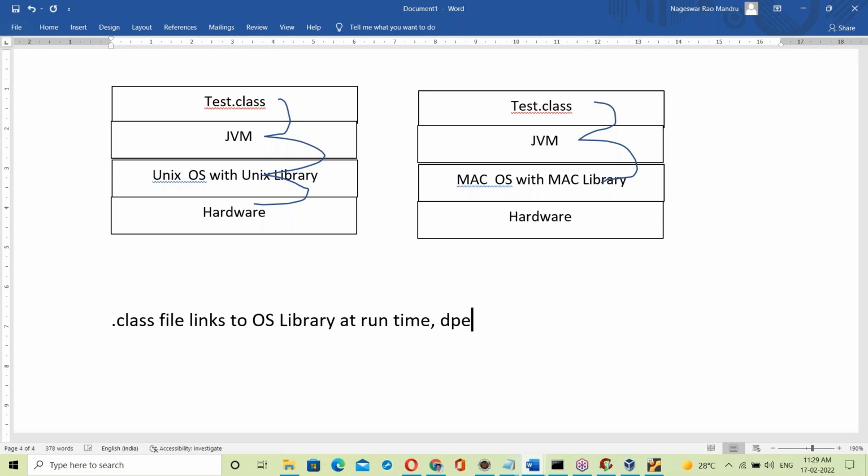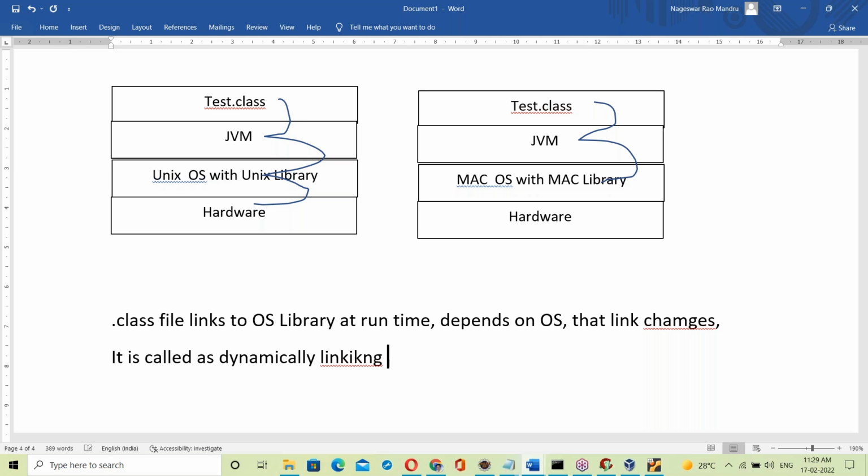It depends on the OS, and that link changes. This is called dynamic linking. Dynamic linking, that's it.